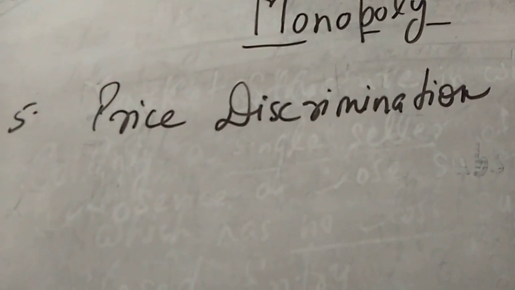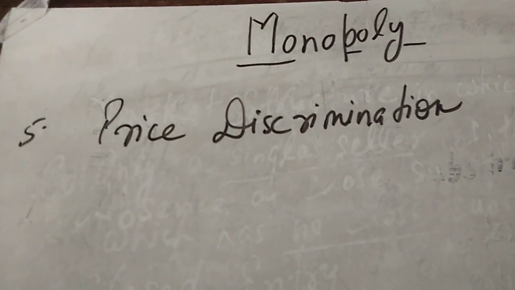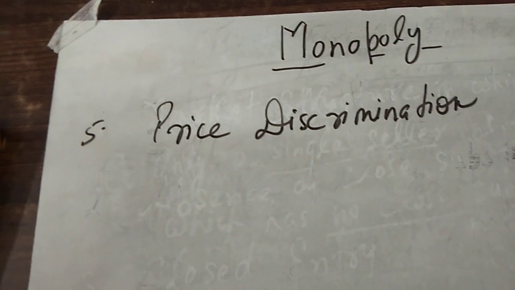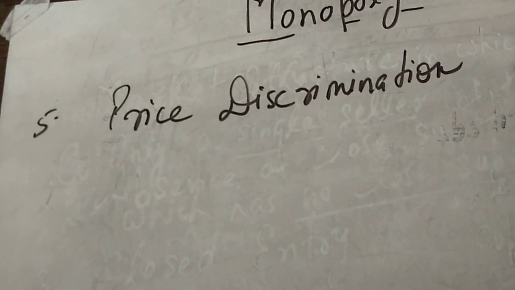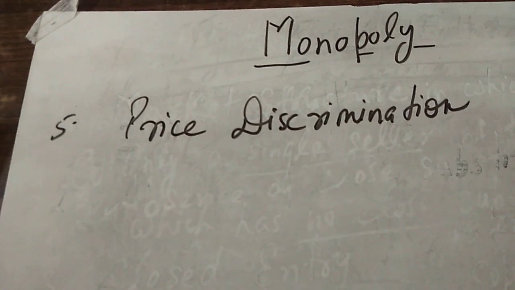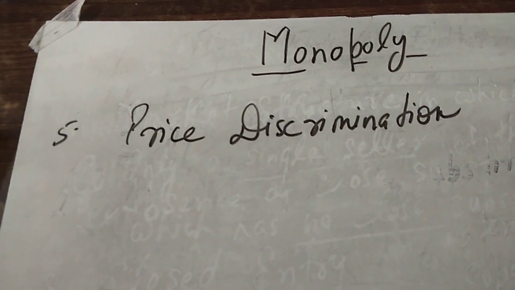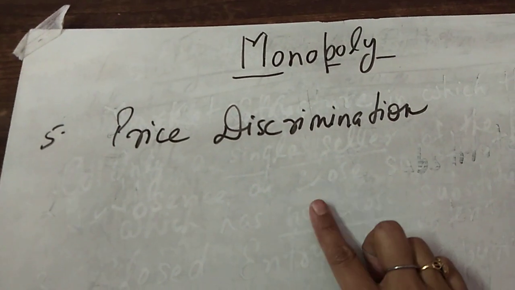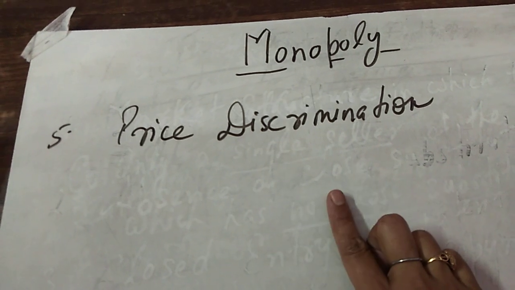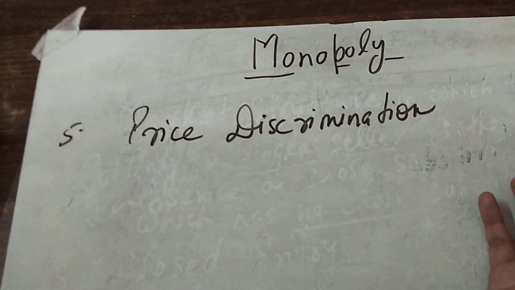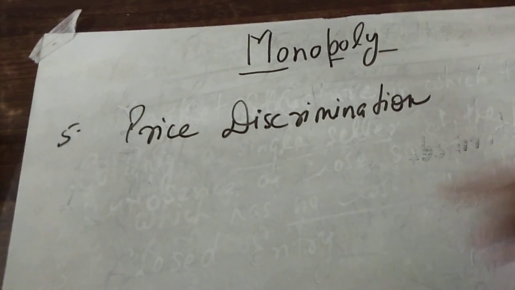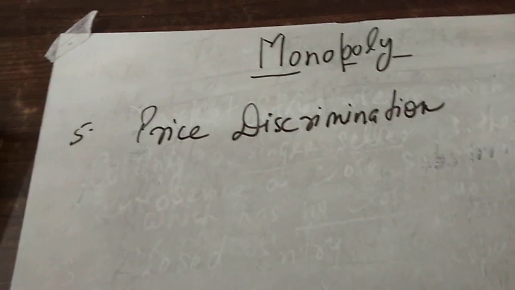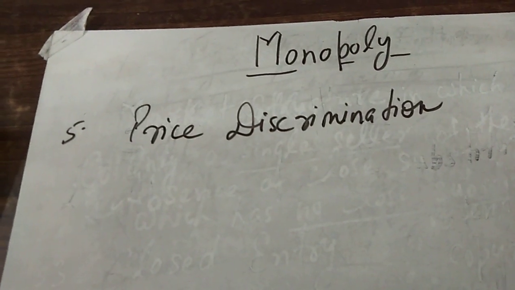Now the last feature of monopoly structure is price discrimination. What is price discrimination? It is a situation when the seller is charging different prices from different buyers. Children, this is a very important point of monopoly, and it can come separately also. What do you mean by price discrimination, or in which market structure does price discrimination prevail? This is price discrimination when sellers are charging different prices from different customers.